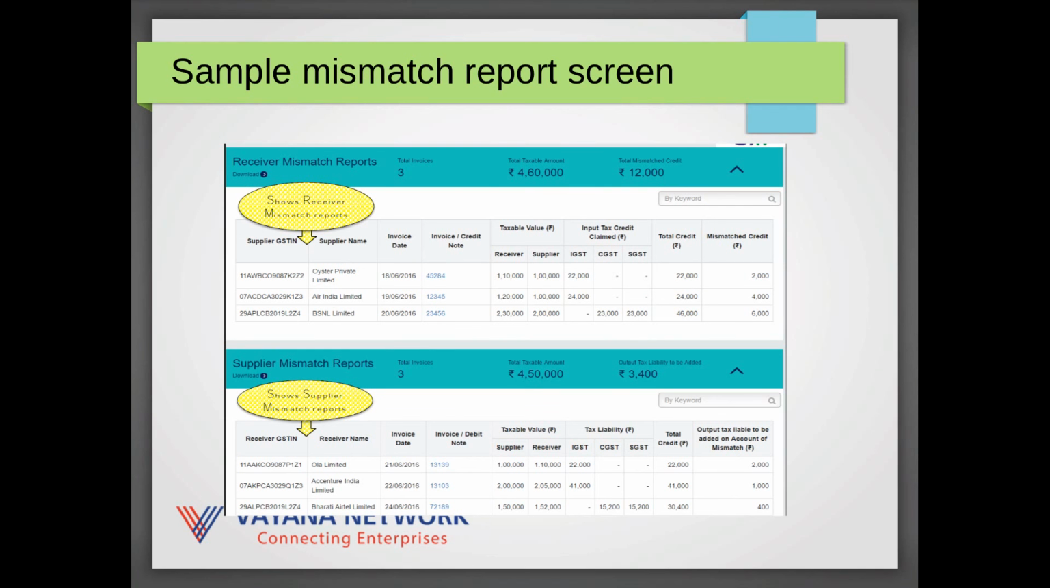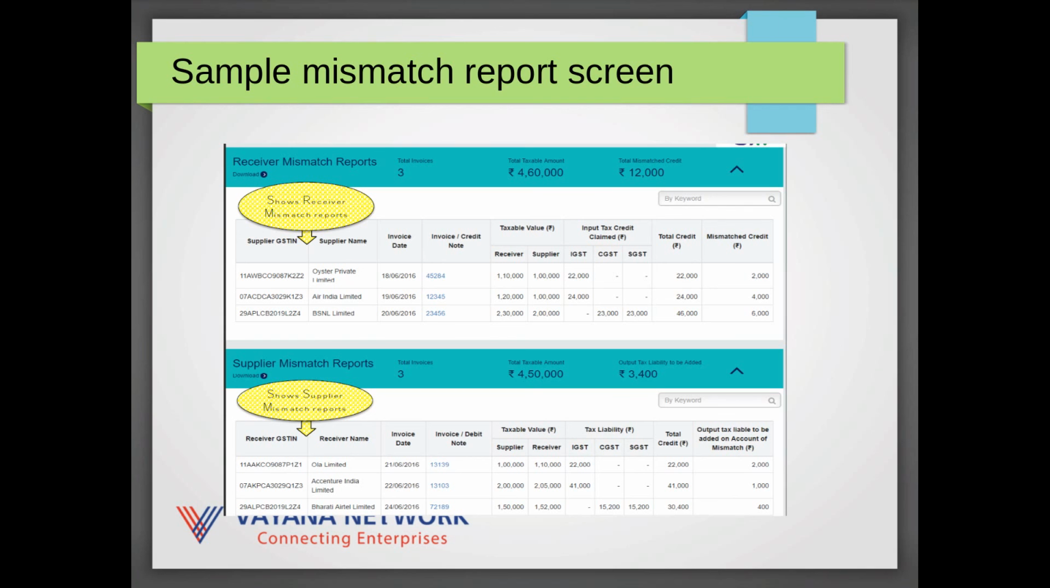This is a sample screen showing mismatch reports where the seller version and the buyer version don't exactly line up, and they end up creating what is known as a mismatch. There is a specific set of rules on what constitutes a mismatch. Not every single disagreement becomes a mismatch, but typically when the buyer claims more ITC than the seller has documented, it will definitely be classified as a mismatch for sure.